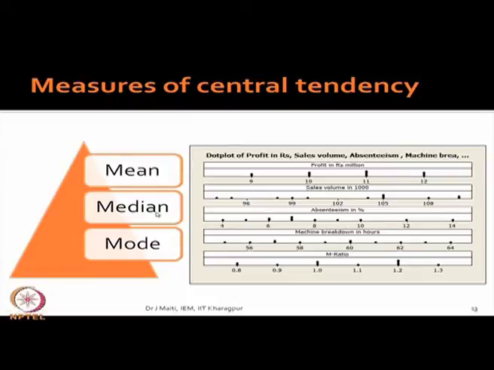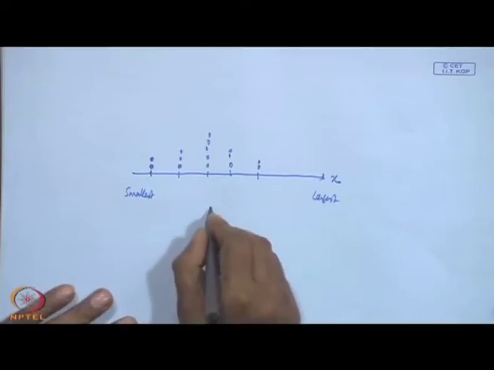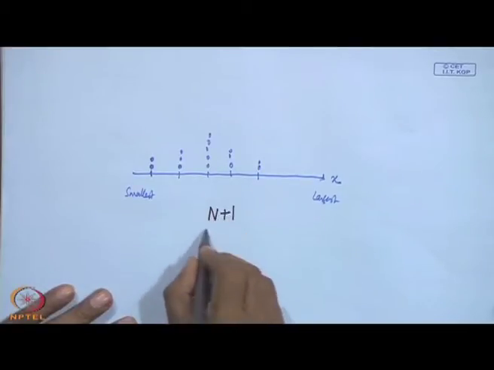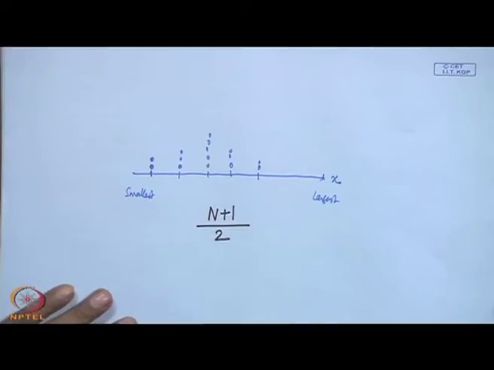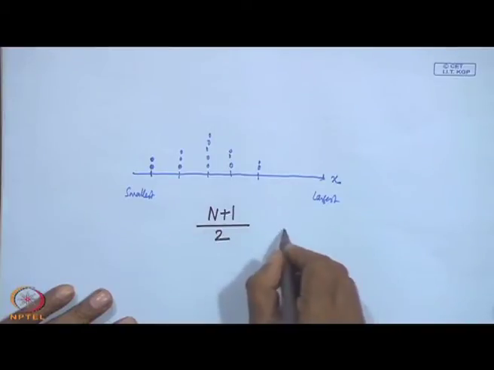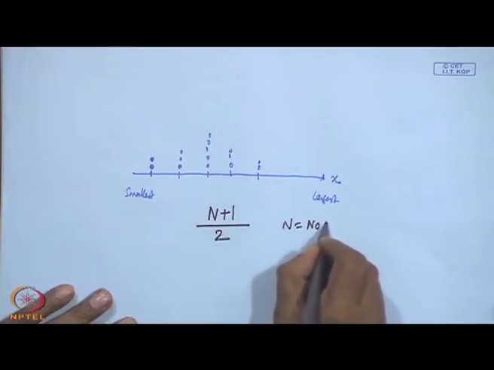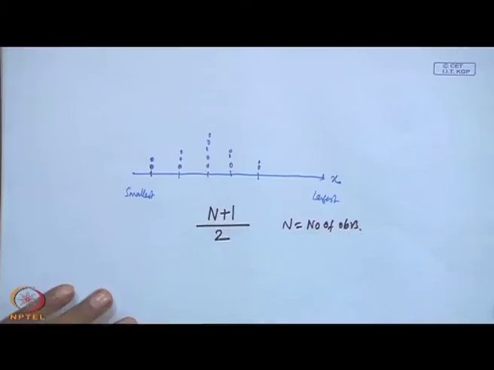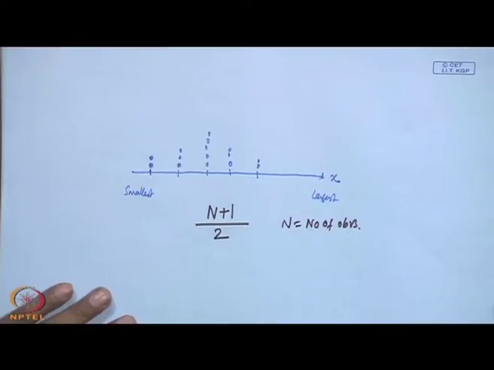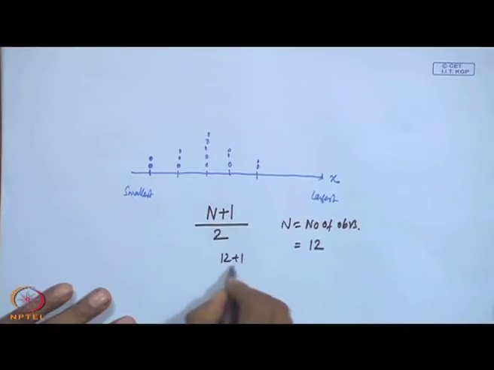Mean you have already seen. Median is the middle value. How do you compute median? For computation of median, you have to find out the position n plus 1 by 2, where n is the number of observations. In this particular example, n equal to 12 because it is 12 months data. So, 12 plus 1 by 2, that means 6.5.